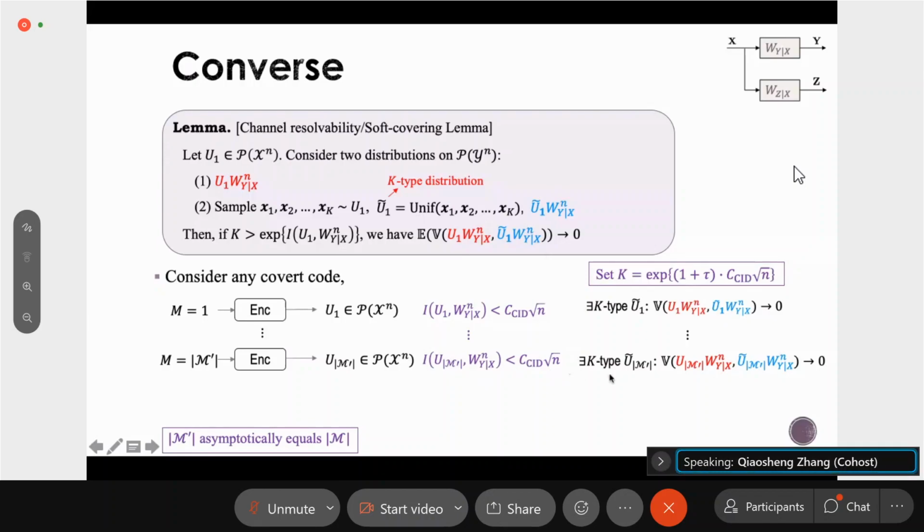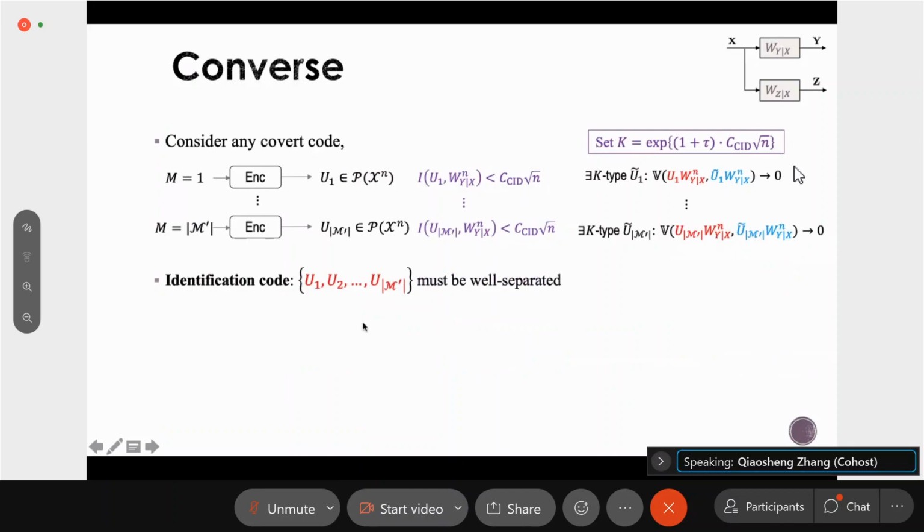So for example, for the last code word, there also exists a k-type distribution u tilde m prime, such that the distribution induced by u tilde m prime and the distribution induced by the code word un prime have a variational distance close to 0. So now we obtain some properties of the covert code. Then we also consider that this covert code should also be an identification code, which means that it should satisfy the identification properties.